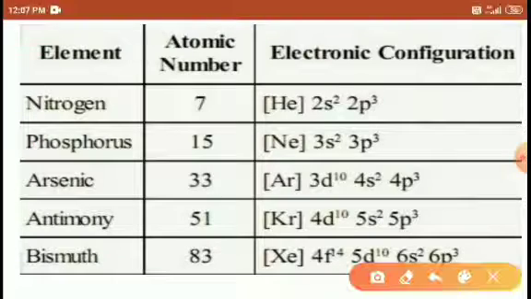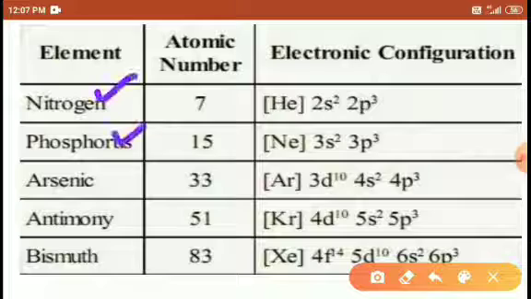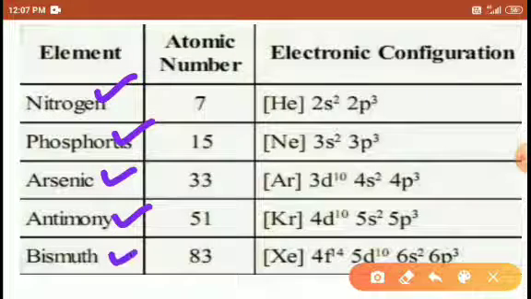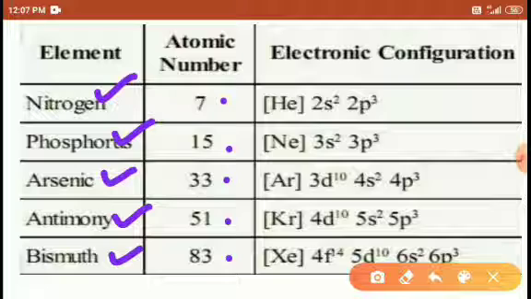Okay. So these are the group 15 elements: nitrogen, phosphorus, arsenic, antimony, bismuth. And their atomic numbers are 7, 15, 33, 51, 83. These are the atomic numbers of the elements.